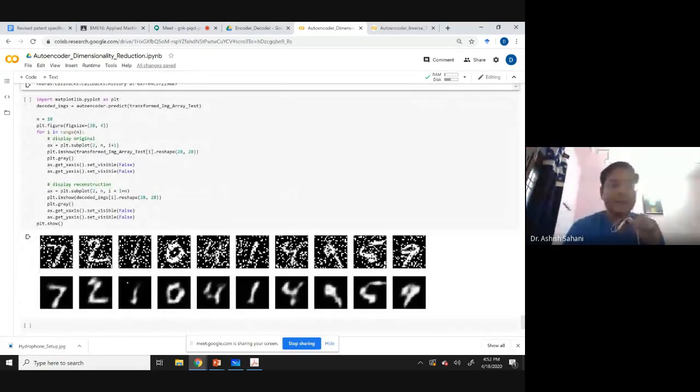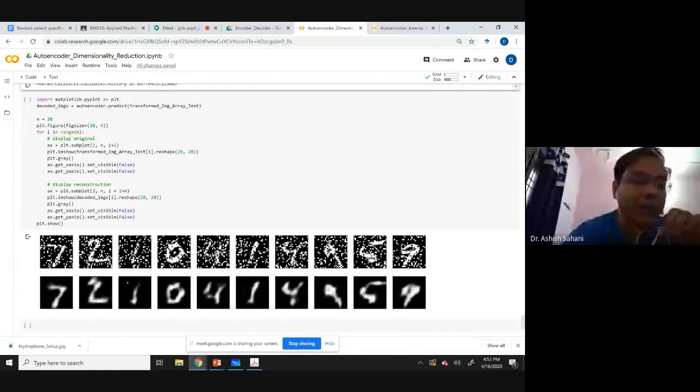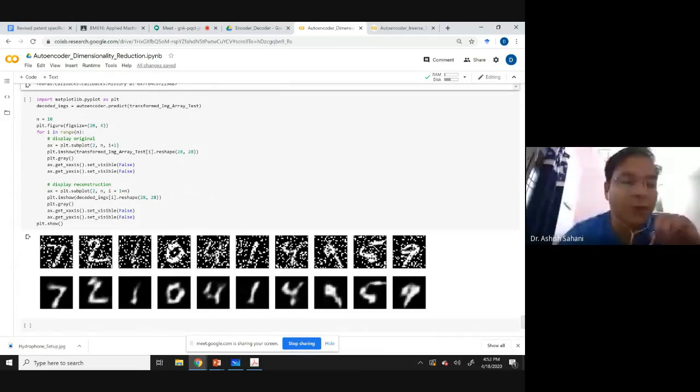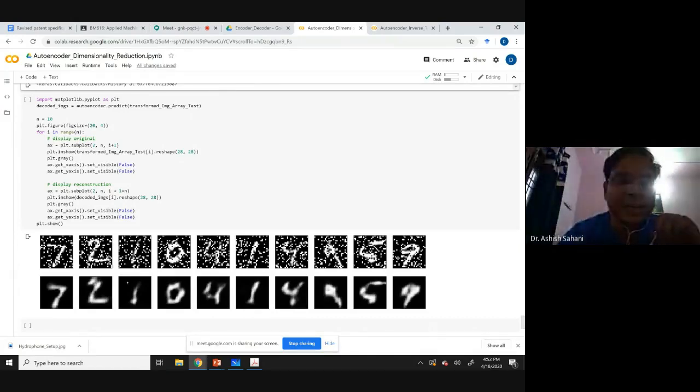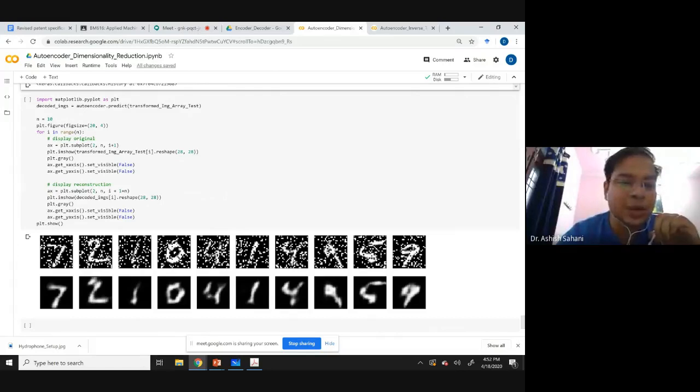So these are the images which are fed to the network, and these are the images which the network outputs. If I now feed a 7 with all the salt and pepper noise, it filters all that noise and gives me this 7, because this network was trained with the salt and pepper image in its input and the original image in its output.